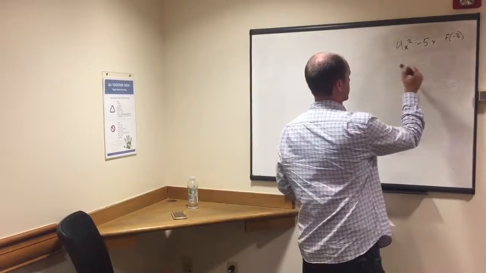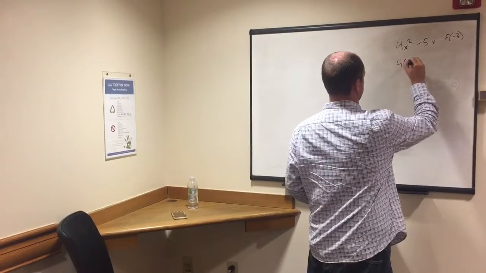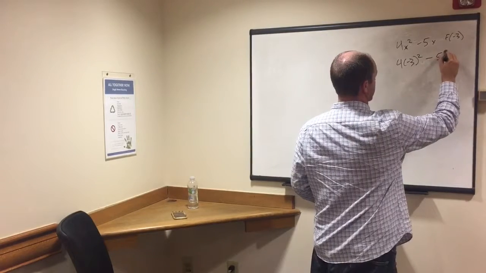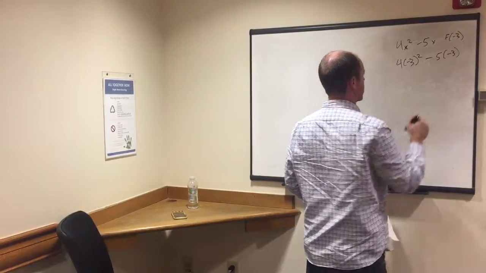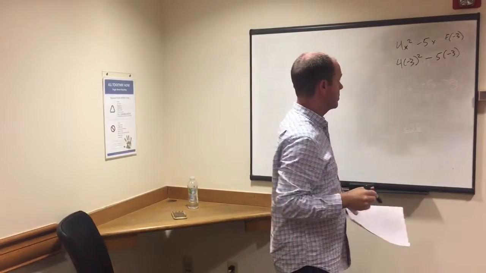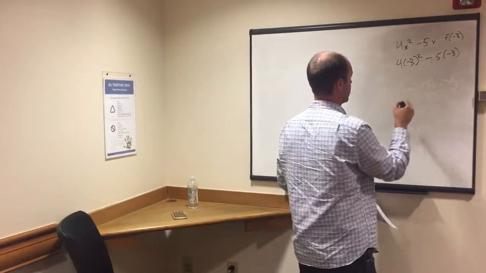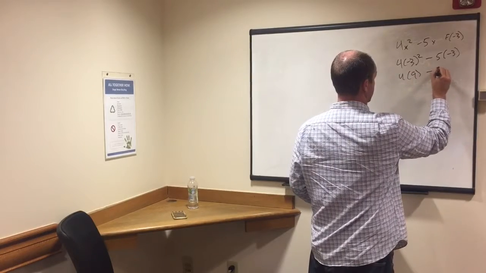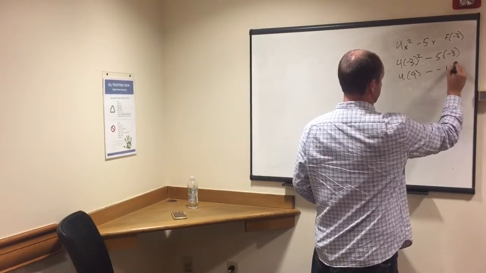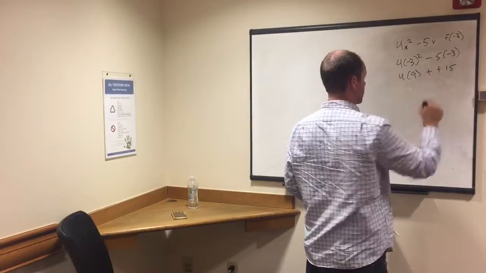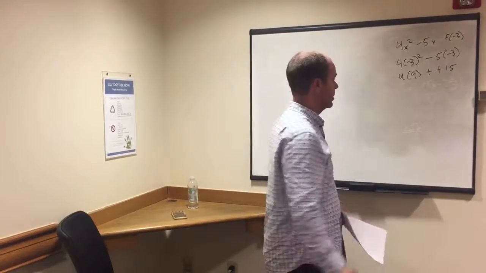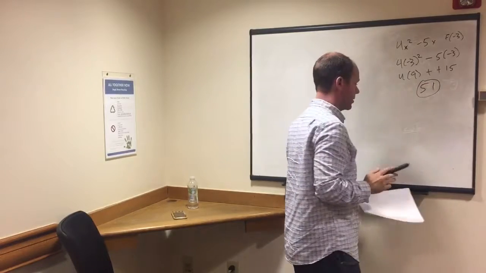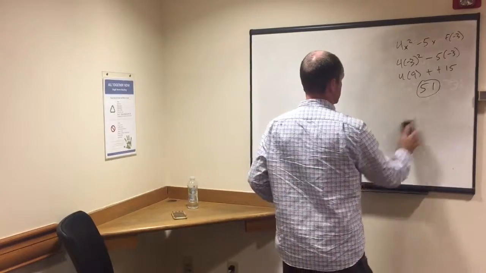So 4x squared, so 4 times negative 3 squared, minus 5 again times negative 3. Okay, and then we'll solve from here. Negative 3 squared is 9, times 4, minus negative 15. So the double negative makes this a plus, right? And then we have 36 plus 15, and we get 51. All right, there's the first one.